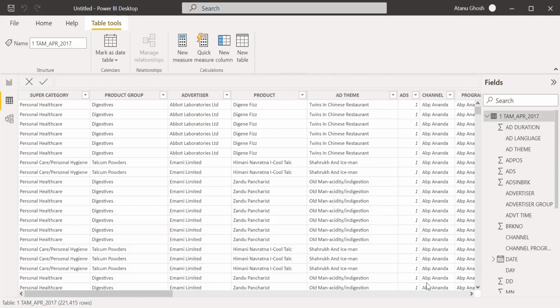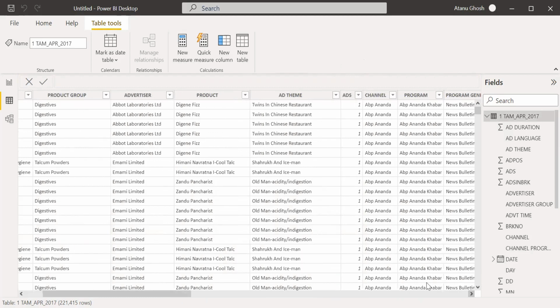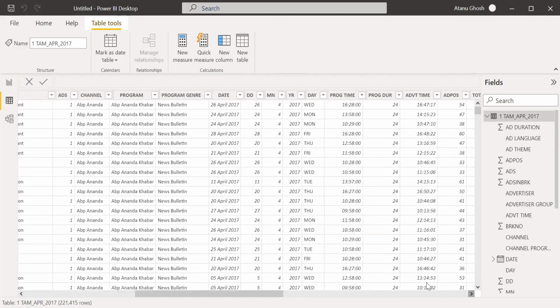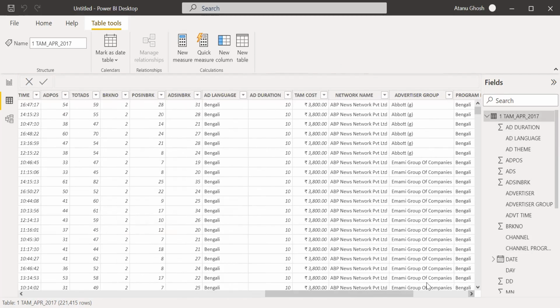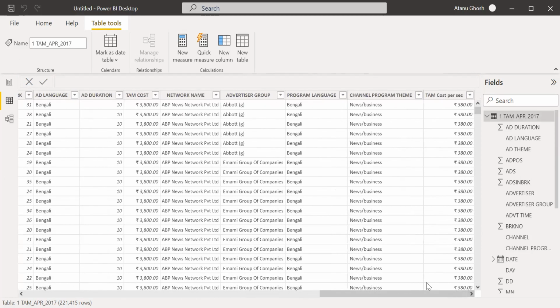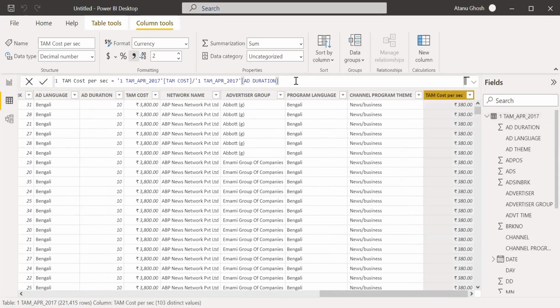TAM cost per second has come, the entire column is now looking blank. Just press enter and see if you have made the right formula. So this is the formula: TAM cost divided by ad duration. Yes, that's what I did.